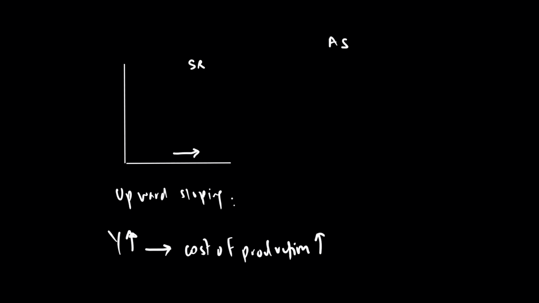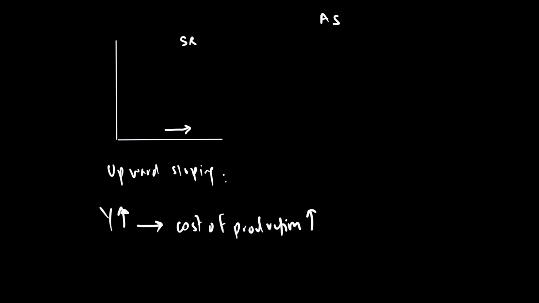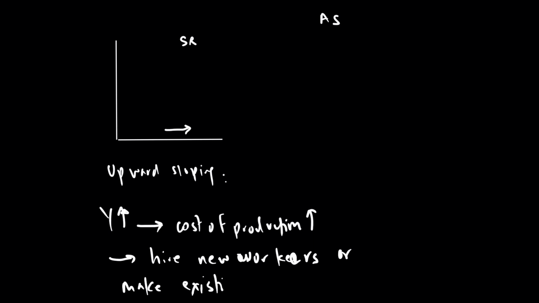If firms want to increase output, they may need to hire new workers, and for that they may need to train them, which means the cost of production will go up, or they may need to make existing workers work overtime.